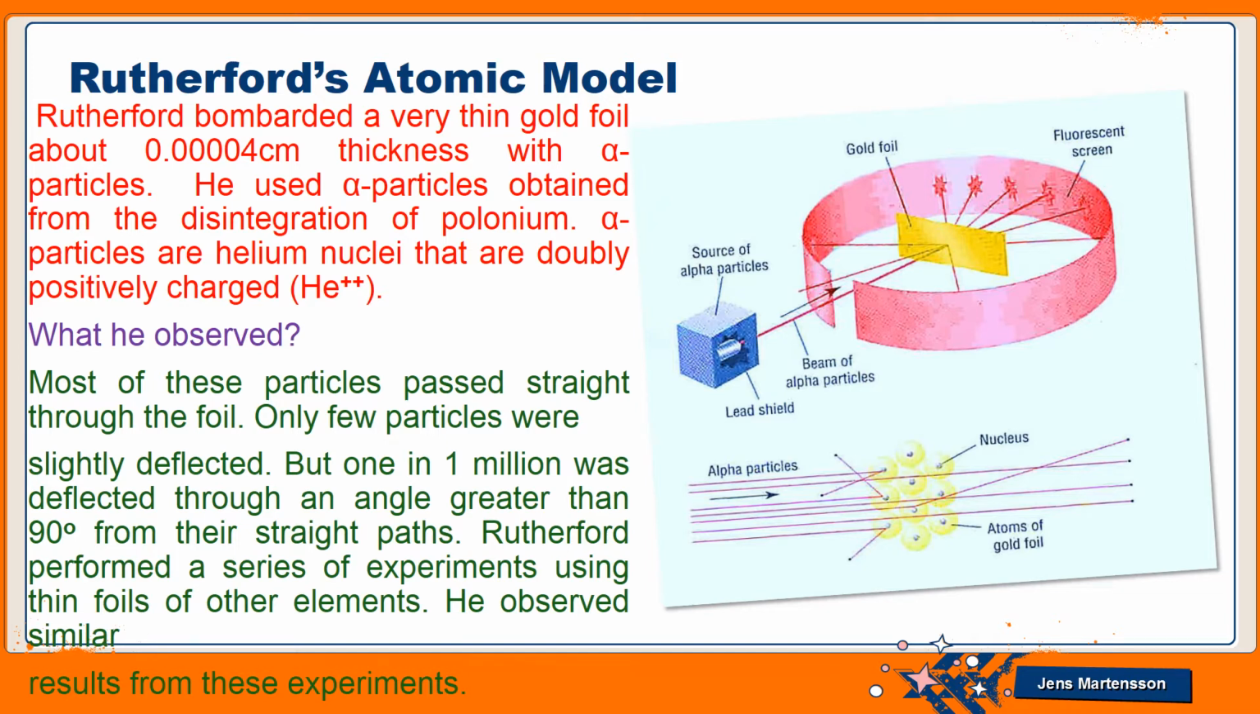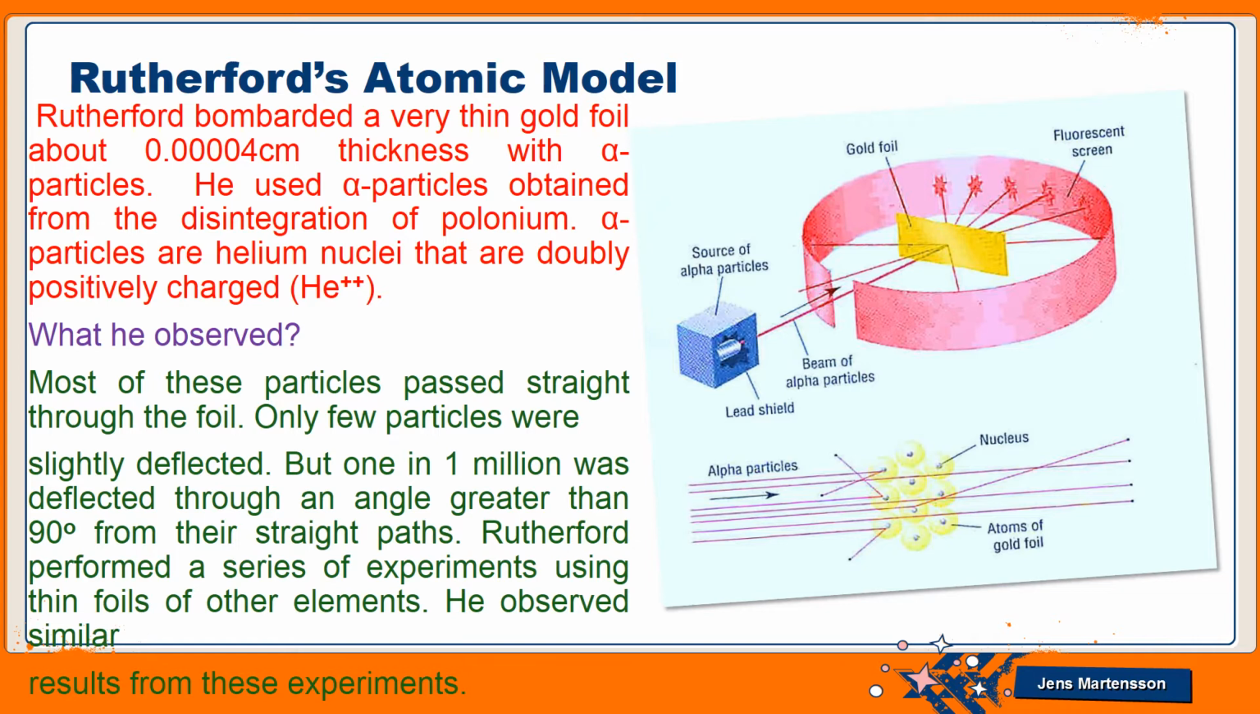In the same way, alpha particles have the +2 charge, and these alpha particles are obtained by the disintegration of polonium. Disintegration means the breakdown of the polonium atom. So what he observed in his experiment, when he bombarded these alpha particles on the gold foil, was that most of the particles passed straight through this foil.